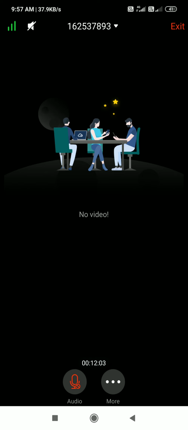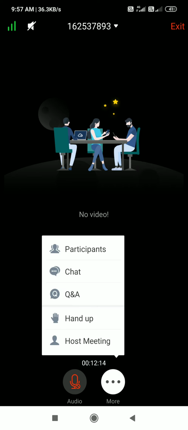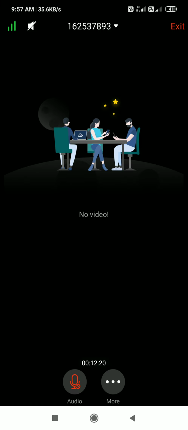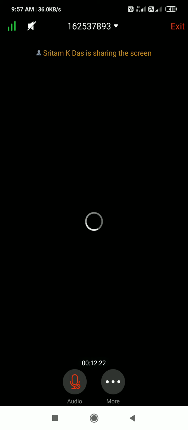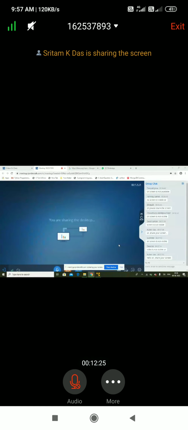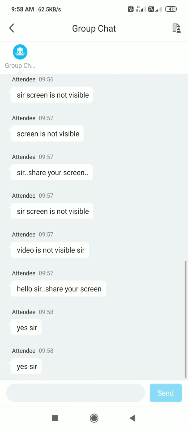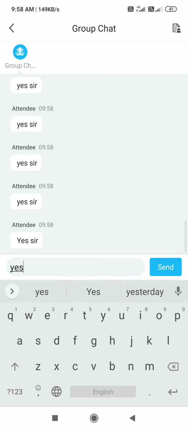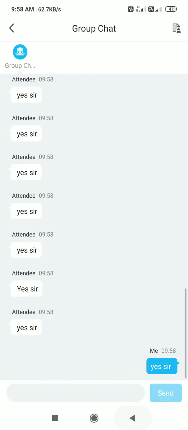Is the definition clear to all of you? Please confirm through your group chat. Is the definition visible? Sorry, I have not shared my screen. Can you see my screen now? Is my screen visible to all of you? Really sorry for that, I forgot to share my screen. Is my screen visible to all of you now? Yes.